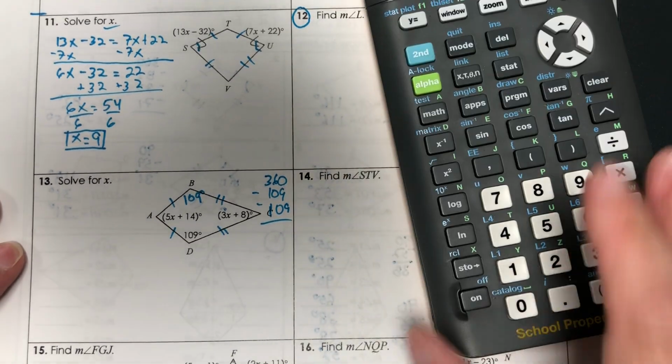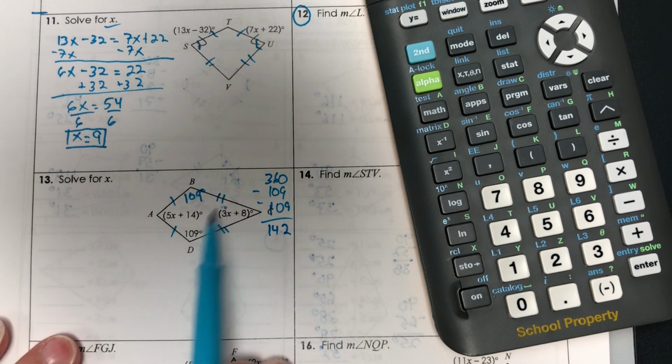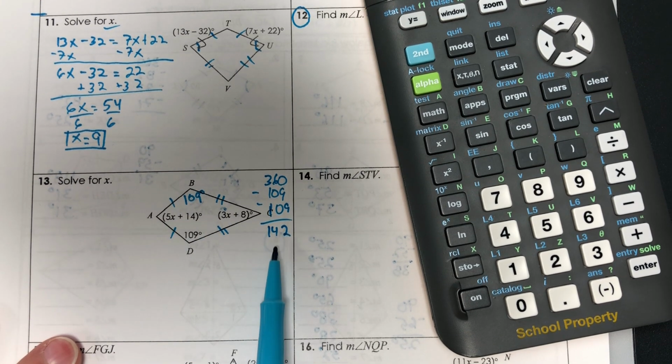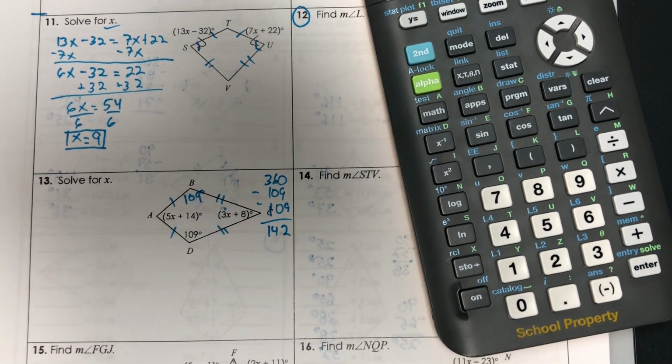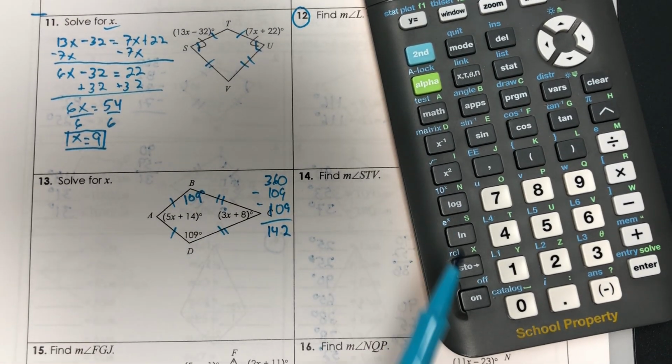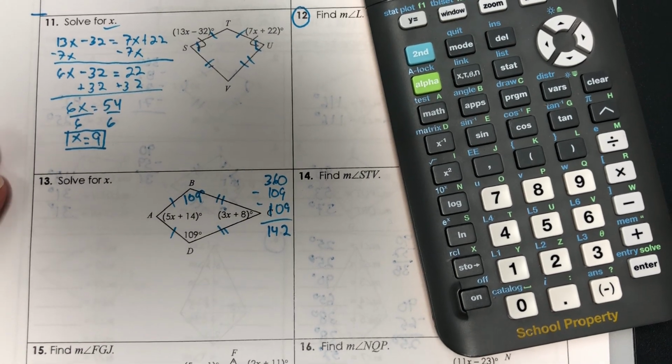I get 142. So what do I know? I know these two angles have to add to equal 142, okay? Another option is you could just add everything up, set it equal to 360. Doing it this way, you get to work with some smaller numbers, okay?